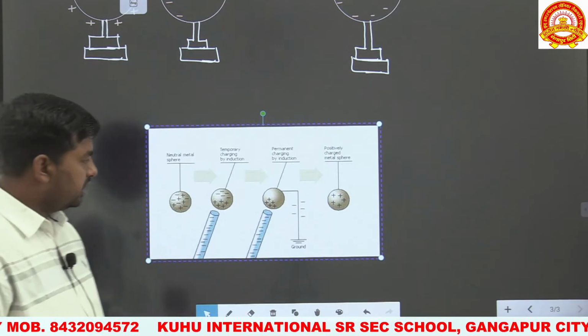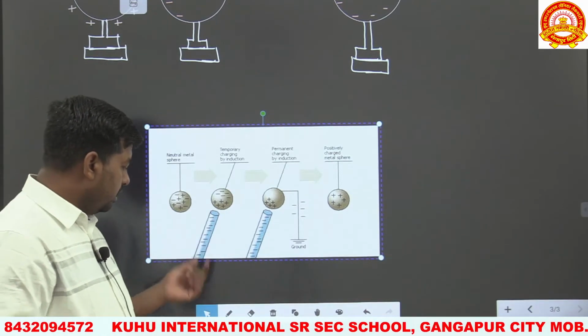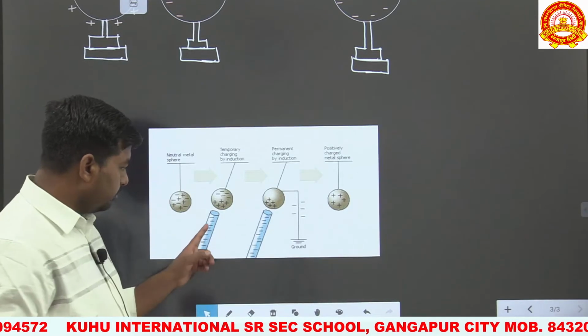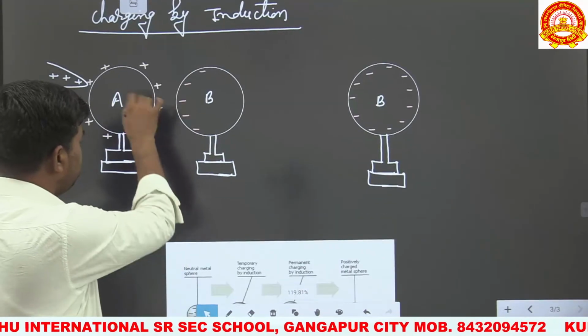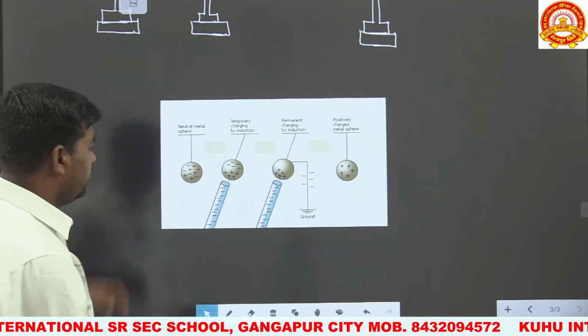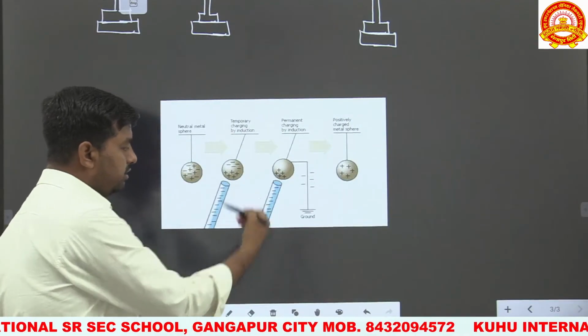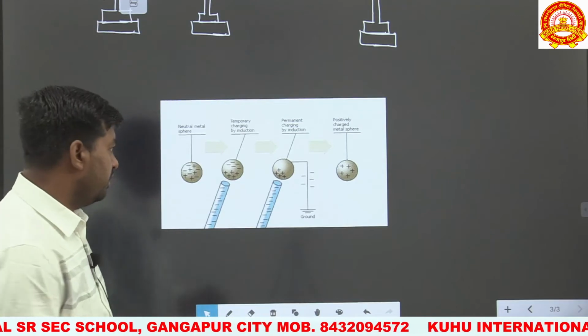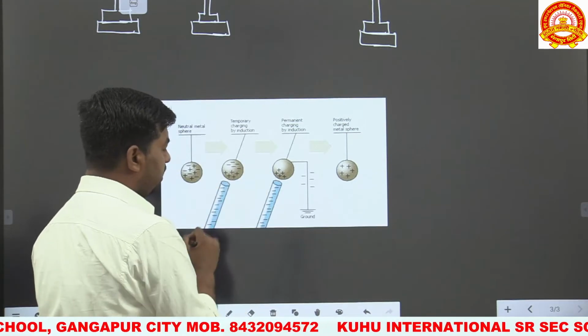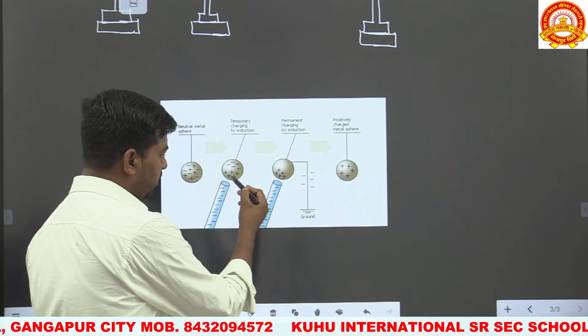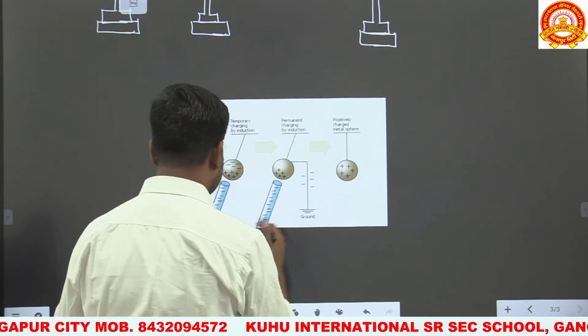Now for temporary charging, we have to place an uncharged body near a charged body. In this example, the surface is positively charged. Now here we take a negatively charged rod placed near to the uncharged body. So the surface of the uncharged body becomes positively charged.